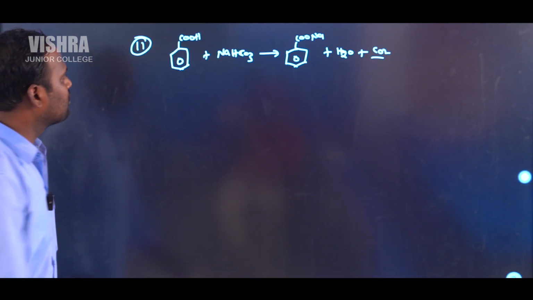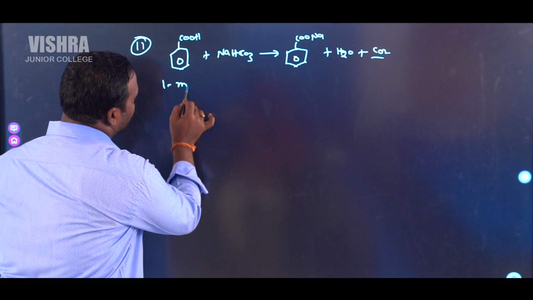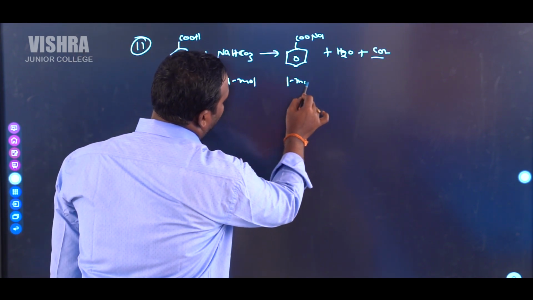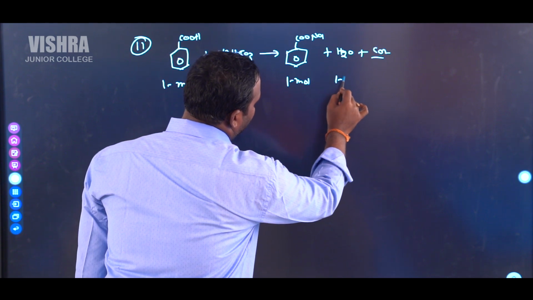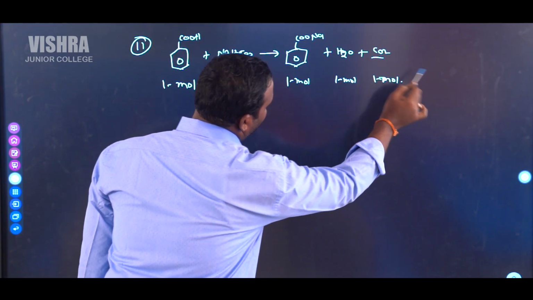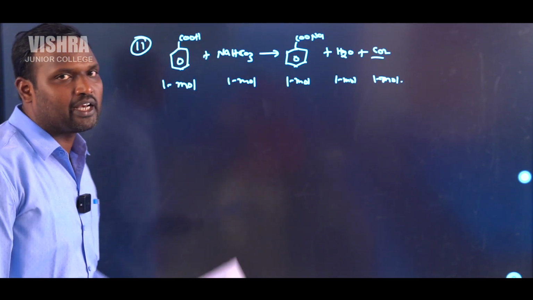Already it is balanced. So here 1 mole of benzoic acid combines with 1 mole of sodium bicarbonate to form 1 mole of sodium benzoate, 1 mole of water and 1 mole of CO2. That is according to the stoichiometric equation.